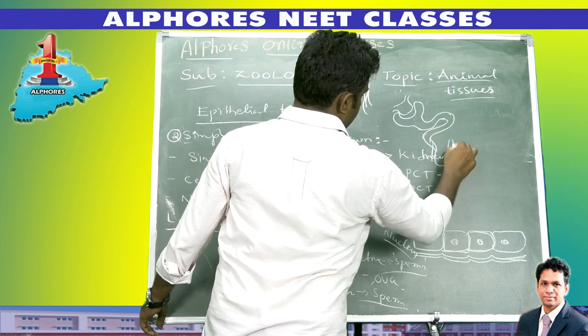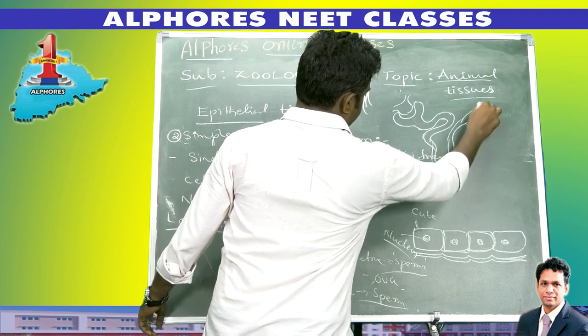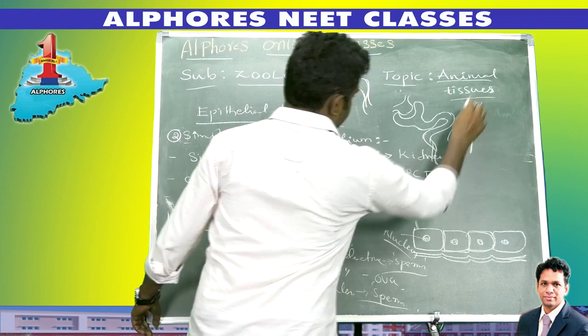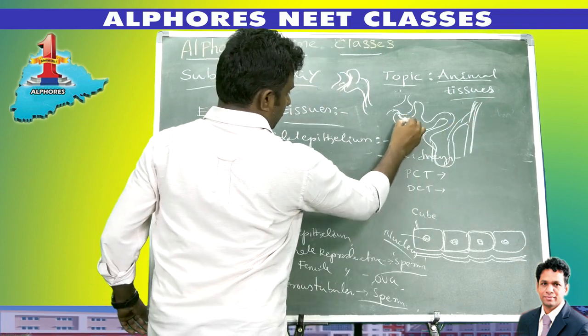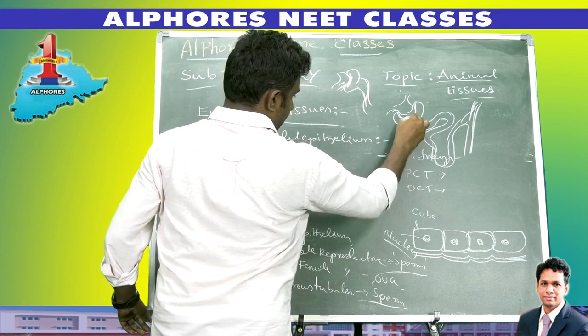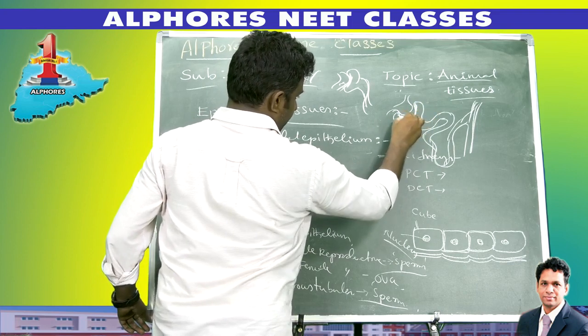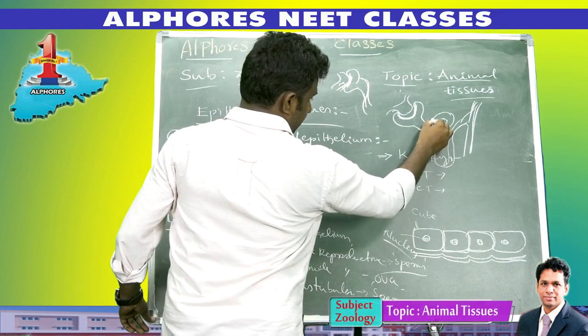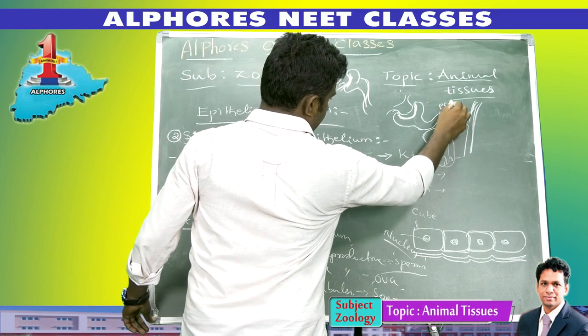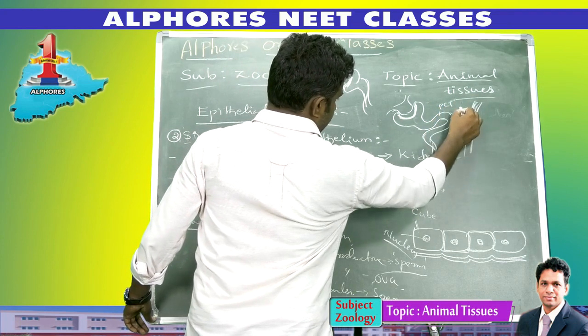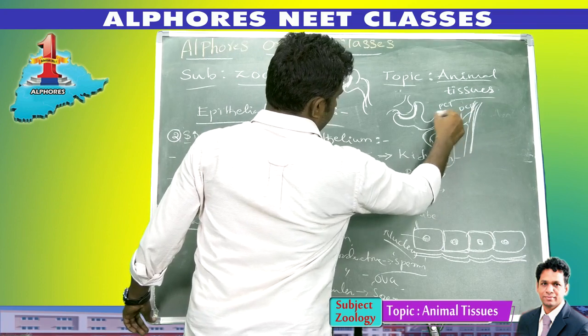Structure of the nephron, and the loop of Henle is present like this. Here is Bowman's capsule. The wall of Bowman's capsule is made up of simple squamous epithelium. Here this one is called the PCT, proximal convoluted tubule. This one is the DCT, distal convoluted tubule.